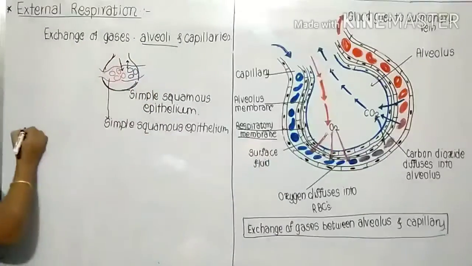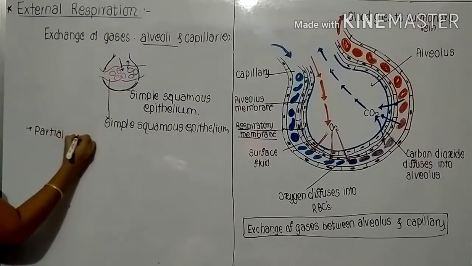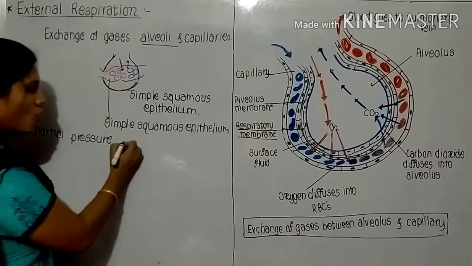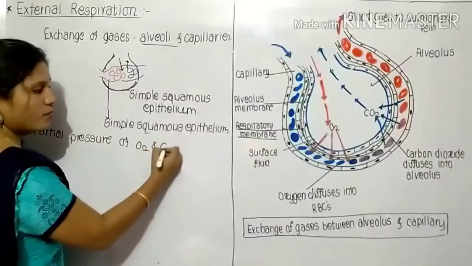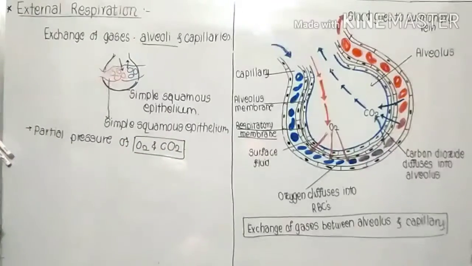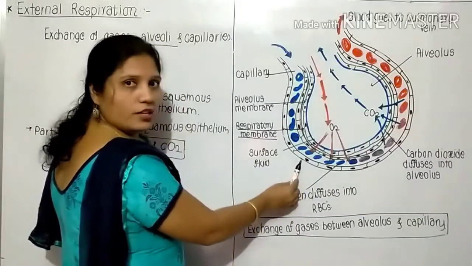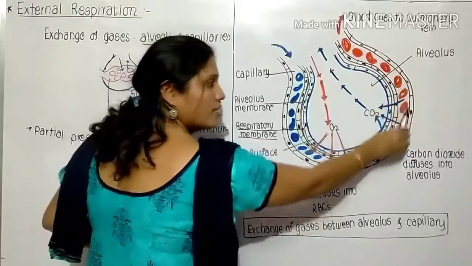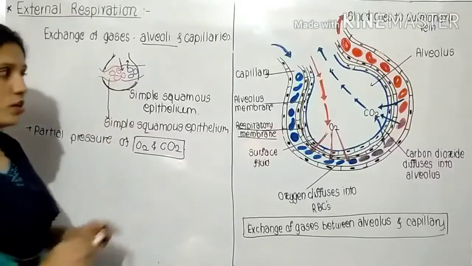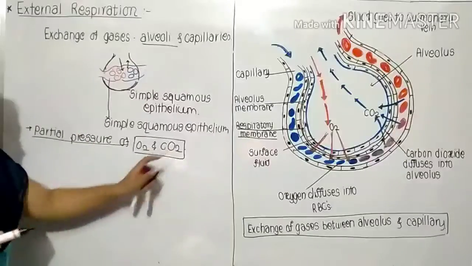It depends totally on the partial pressure of oxygen and the partial pressure of carbon dioxide on both sides. How does oxygen enter the capillaries from the alveoli, and how does carbon dioxide enter the alveoli from the capillaries? As I have already explained, it depends on the partial pressure of that gas.